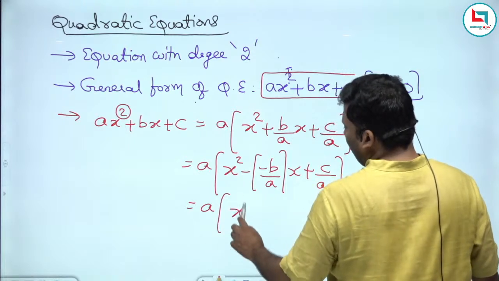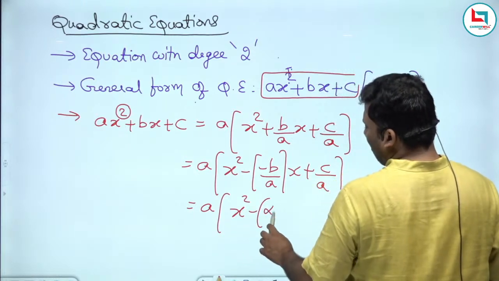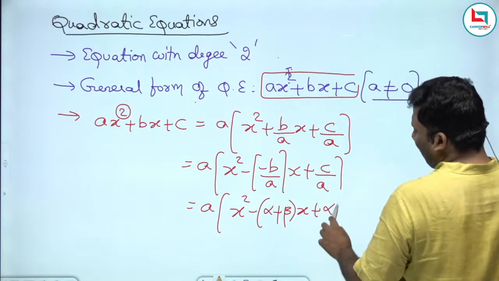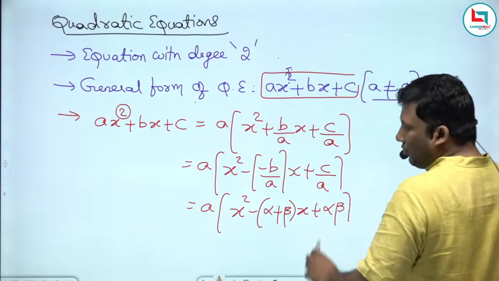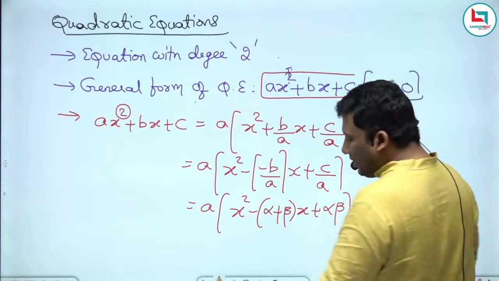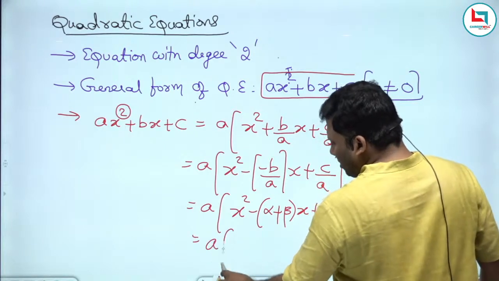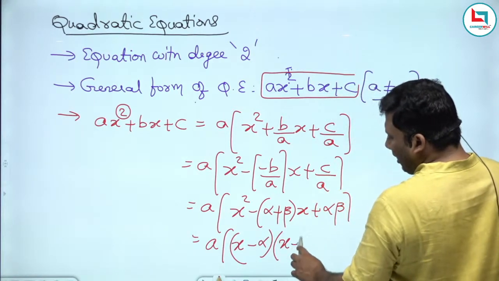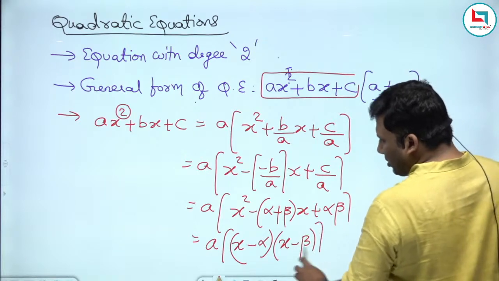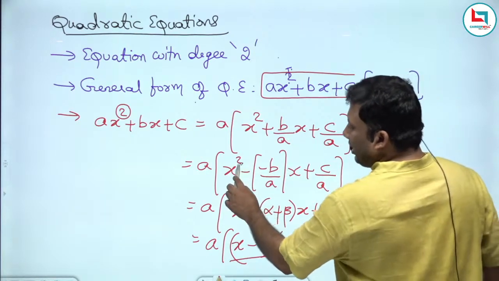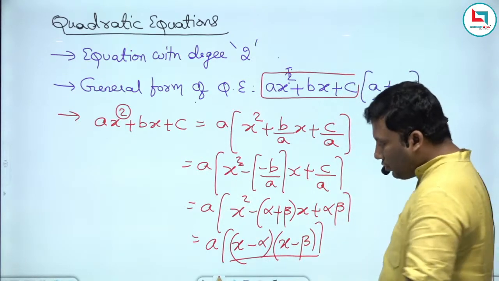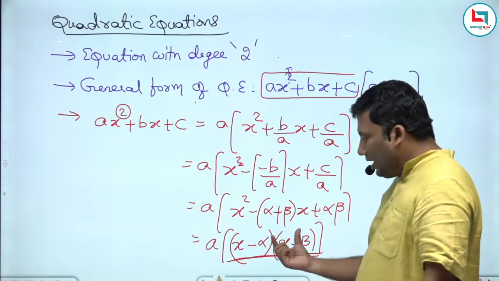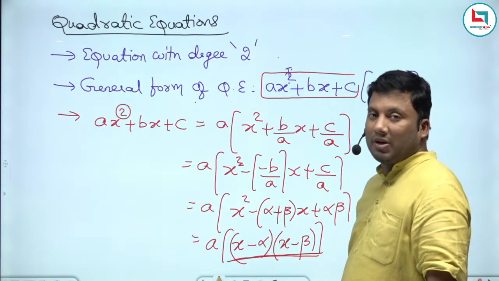a into x square minus of alpha plus beta x plus alpha beta. Sir, from where did you derive this? The degree of this equation is 2, so this can be written as x minus alpha, x minus beta. Any equation with degree 2 can be written as x minus alpha into x minus beta.